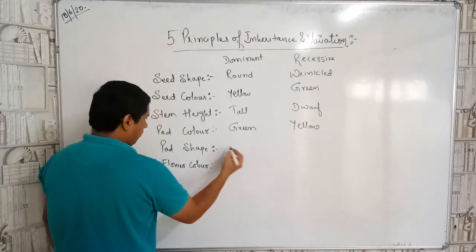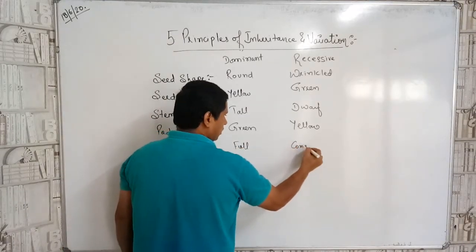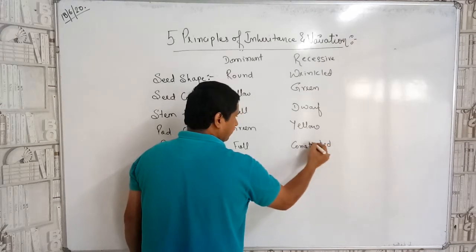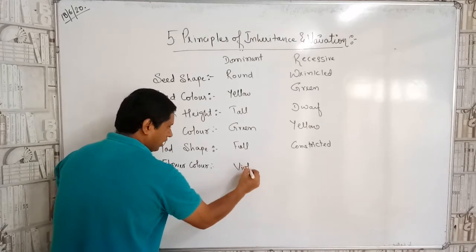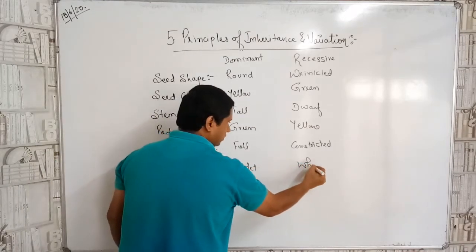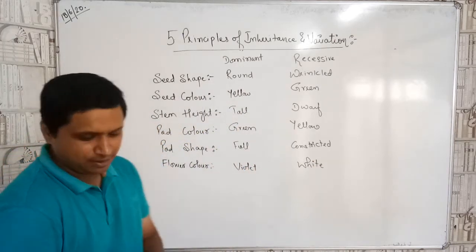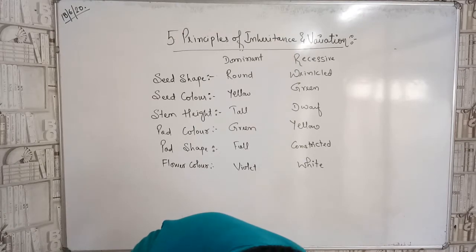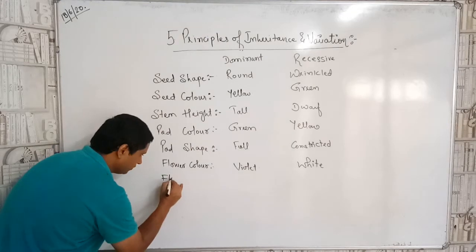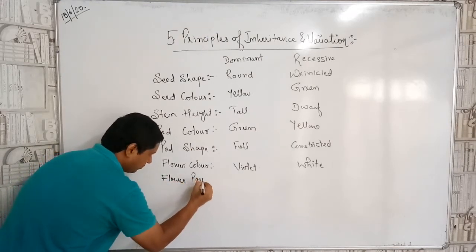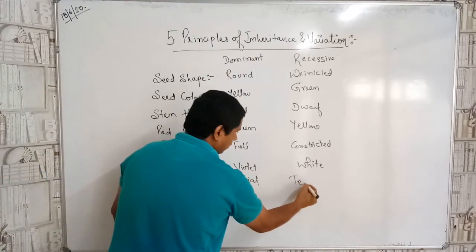Now pod color is green and yellow. The pod shape is full and constricted. The flower color is violet and white. And the other one is flower position, that is axial and terminal.